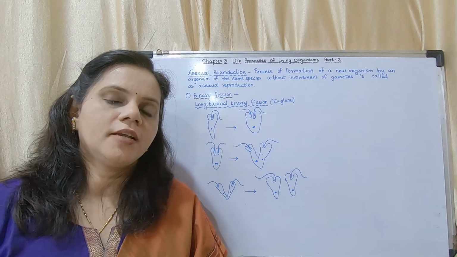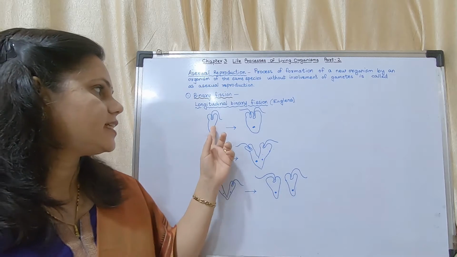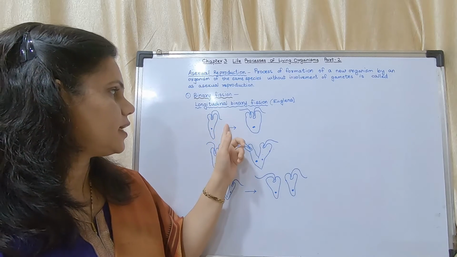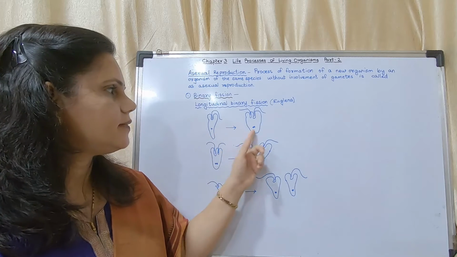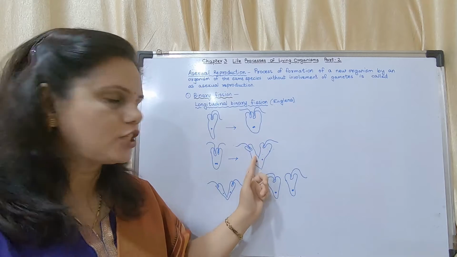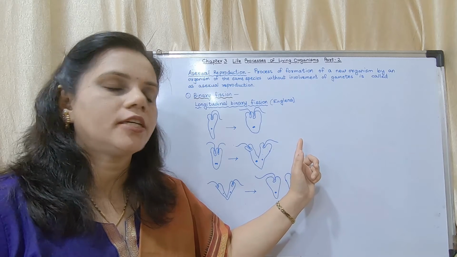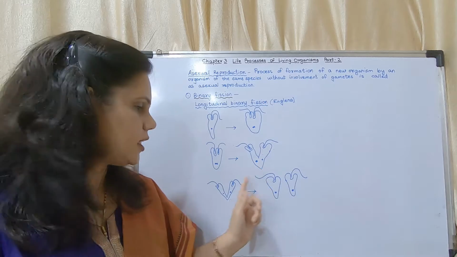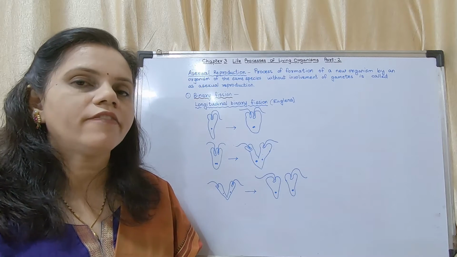Now the next is longitudinal binary fission in Euglena. Euglena is a type of organism having a locomotory organ called flagella. This hair-like part is called flagella. This is a single Euglena. It divides, and the division extends longitudinally, not horizontally. In paramecium, it is horizontal. In Euglena, it is longitudinal. So the cut goes on longitudinally and it divides into two. This is longitudinal binary fission in Euglena.